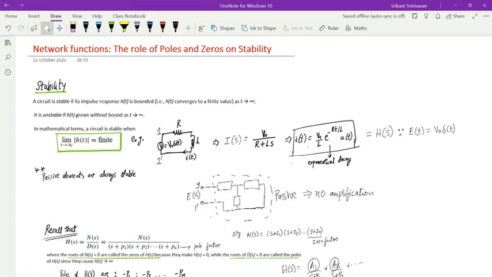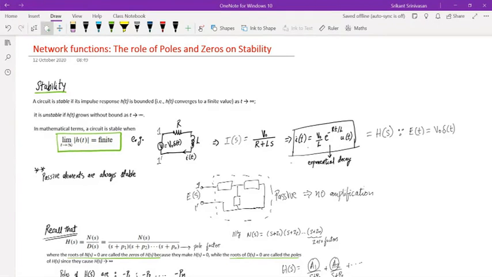And this is something we already know because I have a resistor and an inductor. They are all passive elements. There is no active element. So whenever I have a circuit of passive elements, it always has to be stable, right? Because unstable means what? The output is going on increasing with time. And if I have to increase the output, then there has to be some source of amplification, some active device in the network. As long as I'm dealing with passive elements, I expect that it'll always be stable. There is no question of becoming unstable.